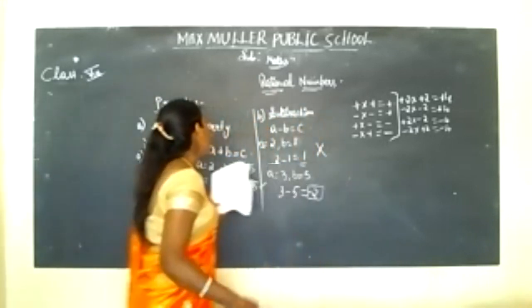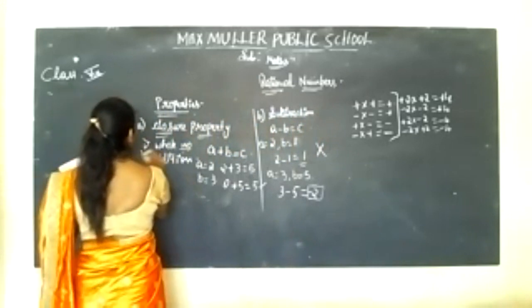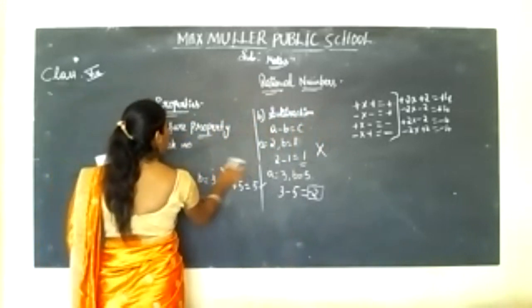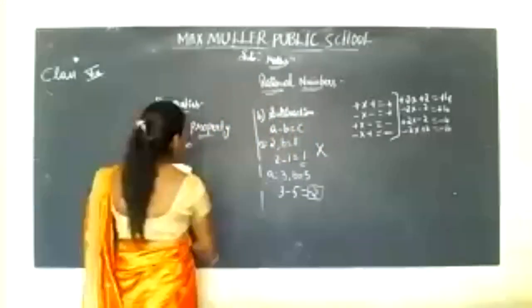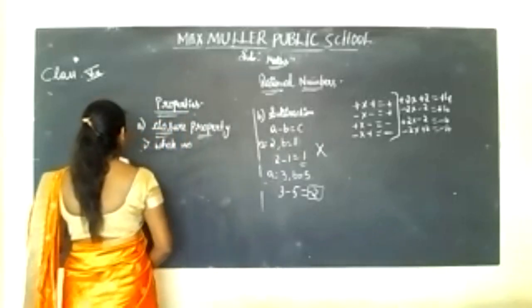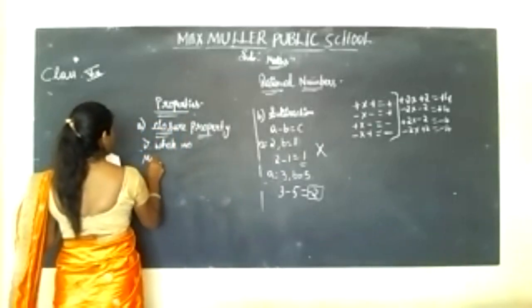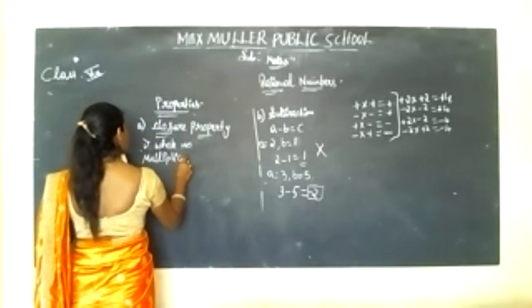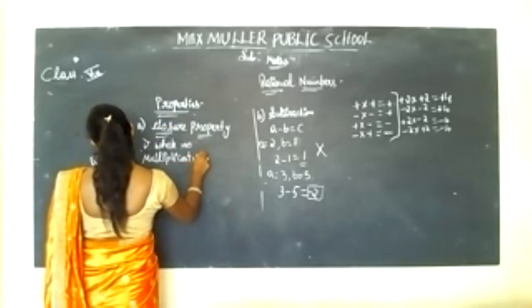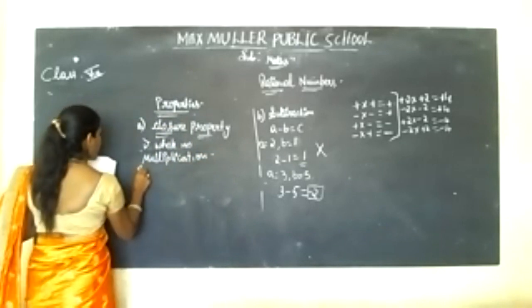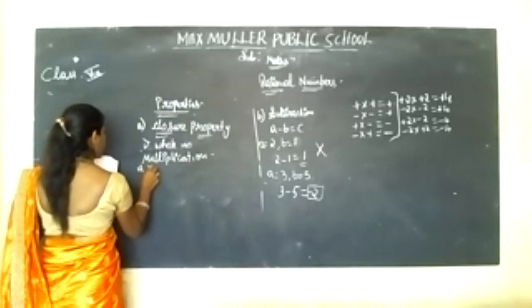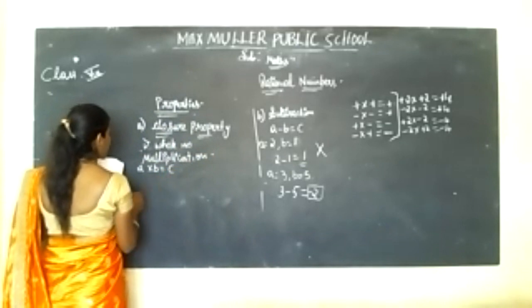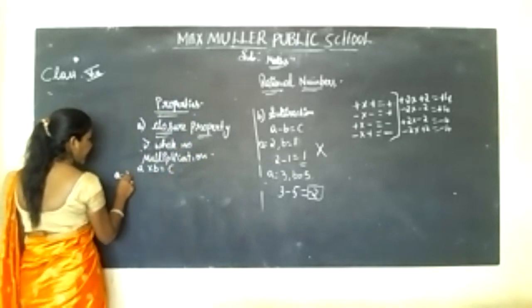Next thing, we'll check for multiplication. So A into B is equal to C. A here, we'll take 3.